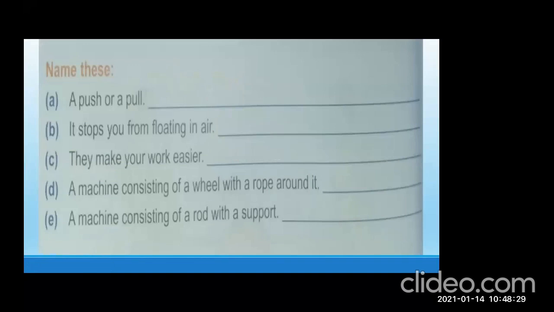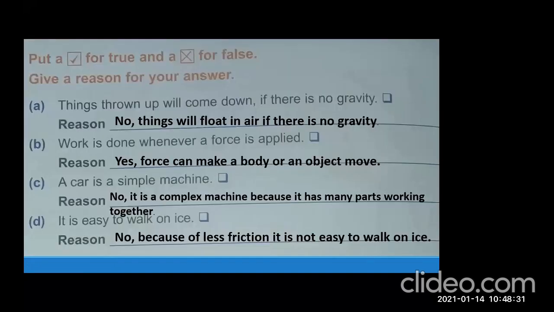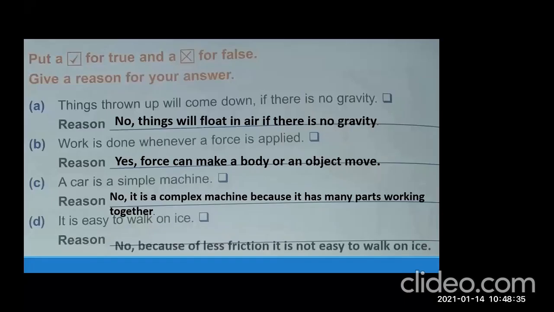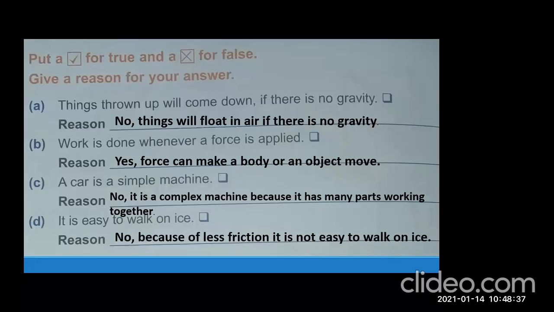Okay, coming back to the reasons. A, things thrown up will come down if there is no gravity. The reason is no, because things will float in air if there is no gravity, because gravity is the force by which things are attracted towards the earth. B, work is done whenever a force is applied. Yes, because force can make a body or an object move. C, a car is a simple